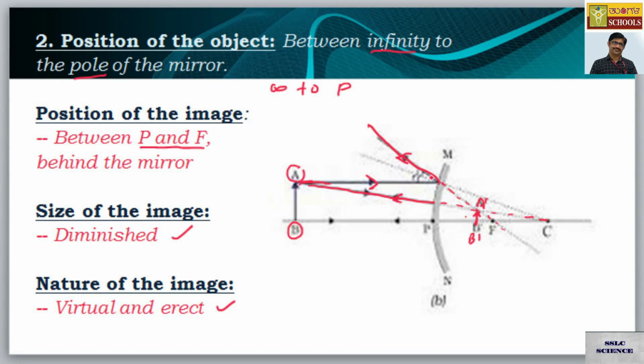So if you drag the divergent ray as well as the ray which appears to come from point C, it is forming the intersection here where you are getting the image A dash and B dash, which is placed between P and F, which is actually behind the mirror. So the image is